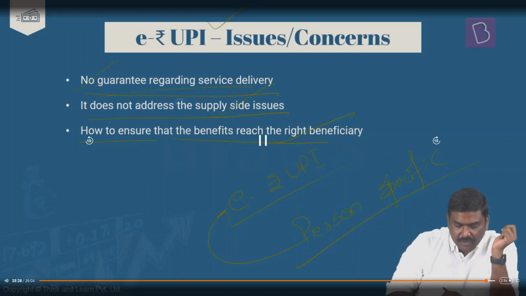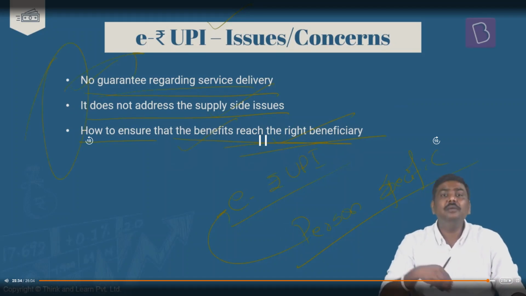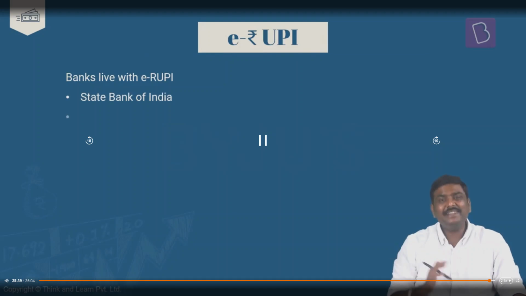So how do we ensure that the benefits are reaching the right beneficiary? That is a concern here. So these are the concerns related to the implementation of EUP. But this is one very important reform that has been taken by the government.